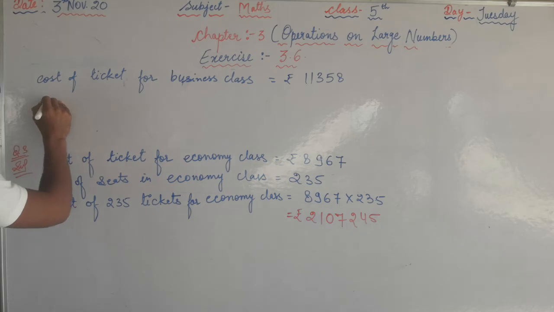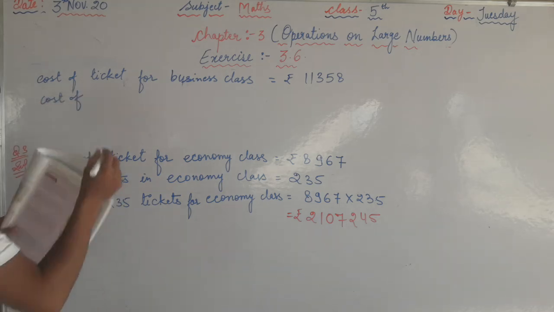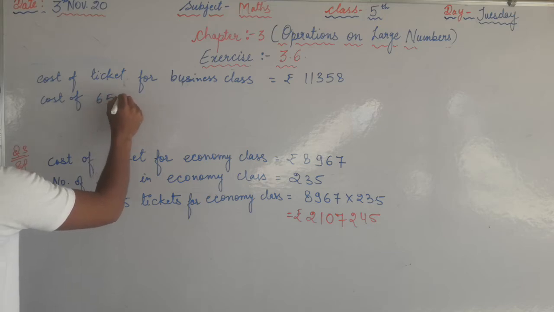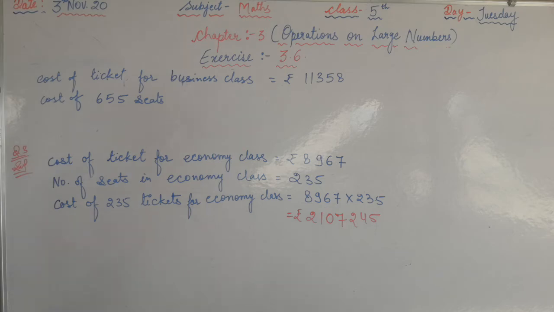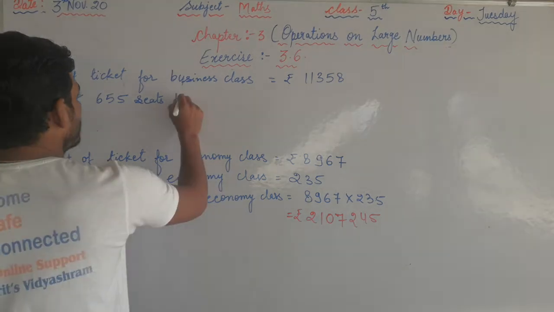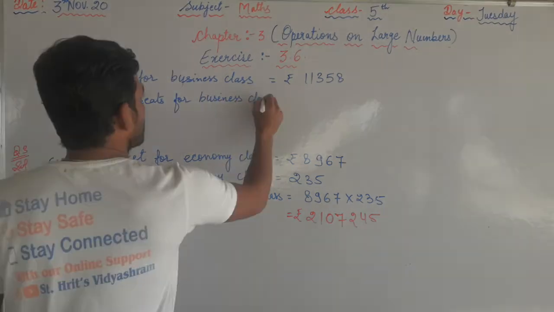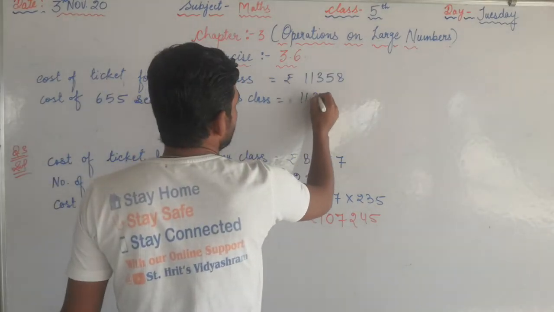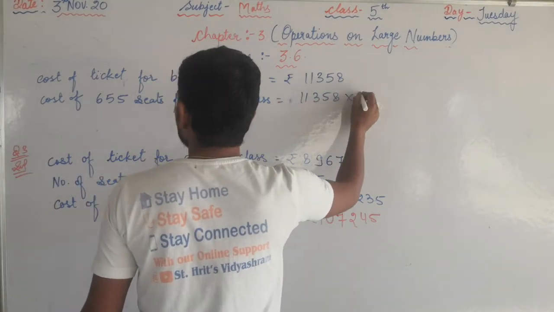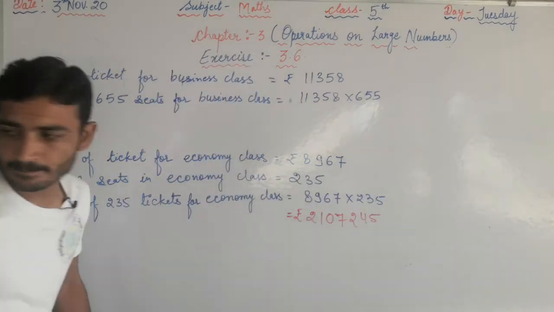Now the cost of 65 seats for business class equals rupees 11,358 multiplied by 65.